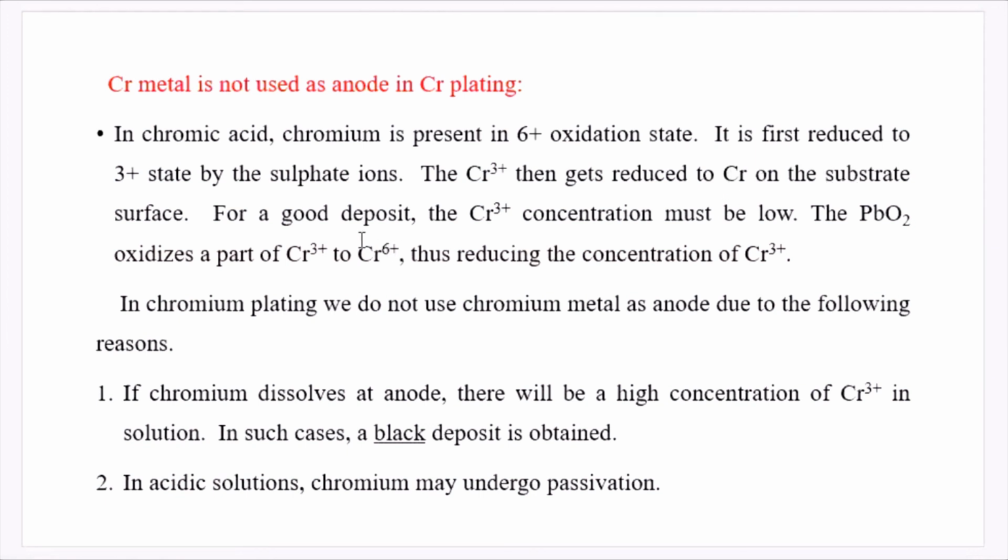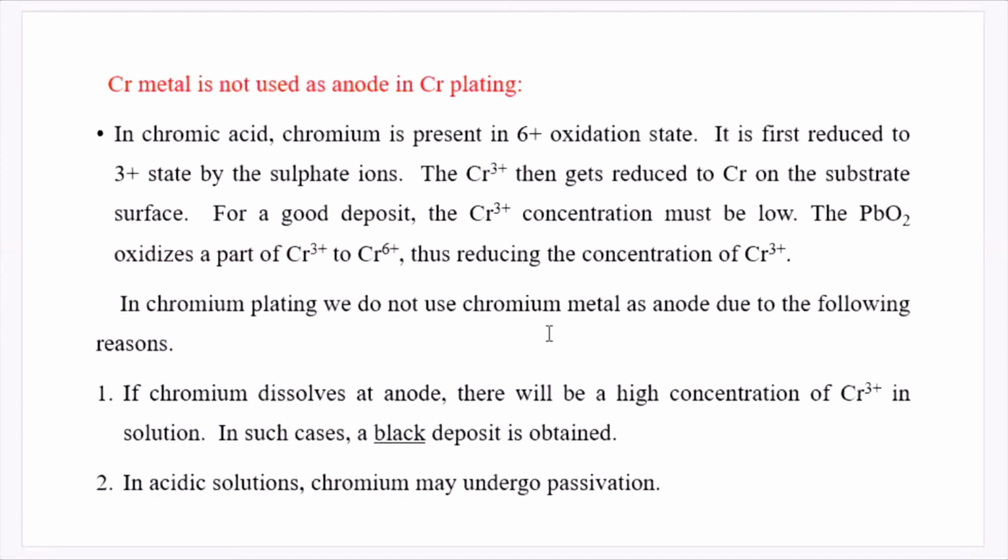For a good electroplating deposition, the concentration of chromium 3 plus ions should be low. If the concentration of chromium 3 plus ions in the electrolyte increases, then the lead dioxide coated on the surface of the lead tin and lead antimony electrodes will oxidize the chromium 3 plus ions to chromium 6 plus ions and reduce the concentration of chromium 3 plus ions.